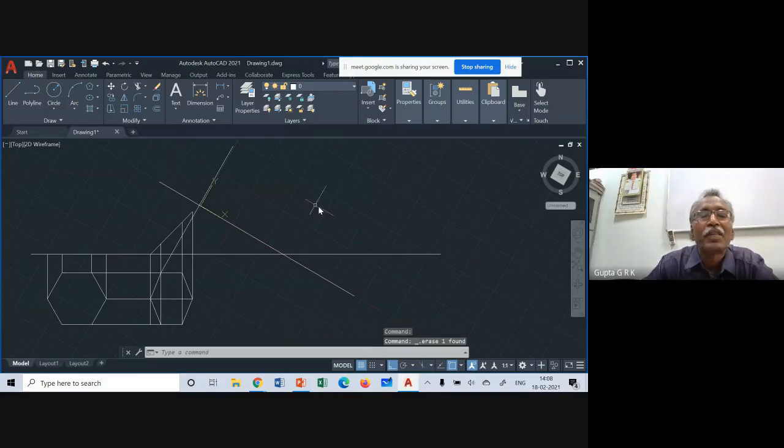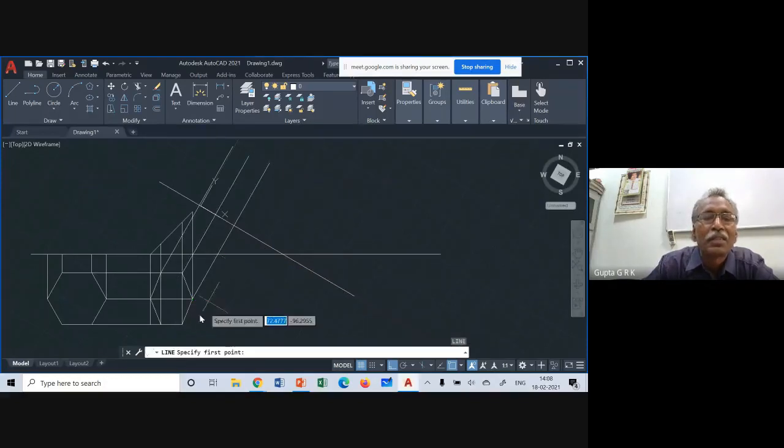So this line I have drawn. Now you take line command, draw other lines. Click, enter, enter. Click, click, enter, enter. Click, click, enter, enter.